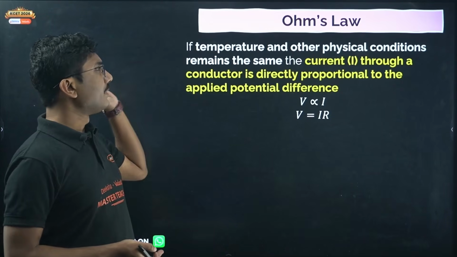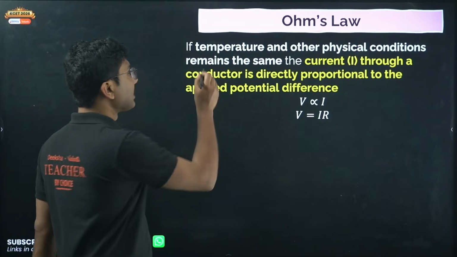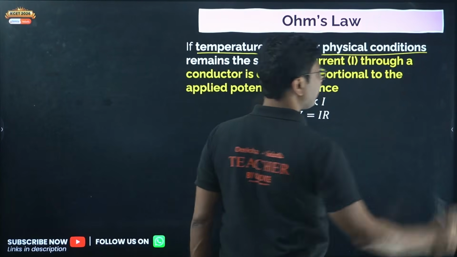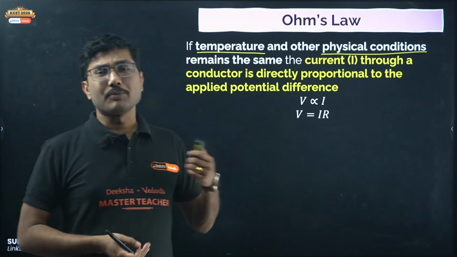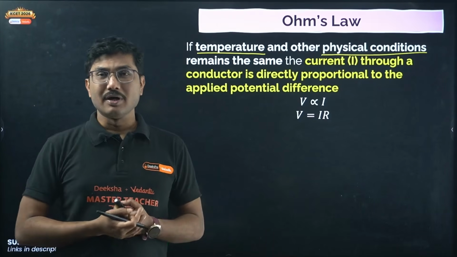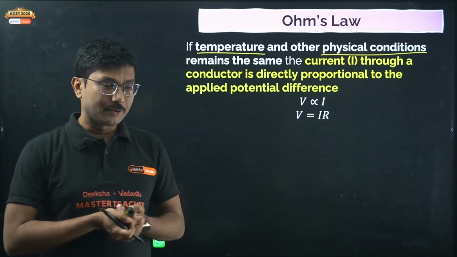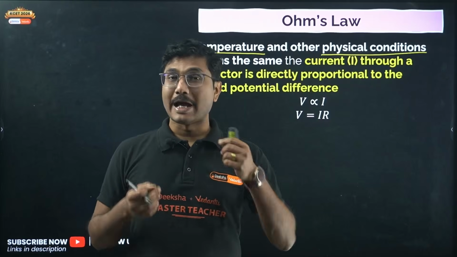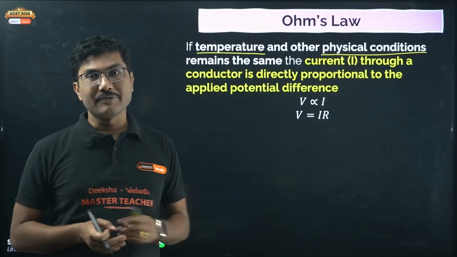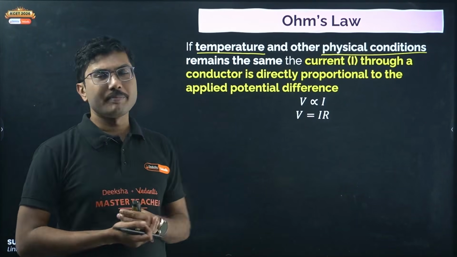So let's see. If temperature and other physical conditions remain the same, these are the two constants of Ohm's law: temperature and physical conditions. Physical condition means physical state. Suppose you are passing current through a conductor and suddenly the conductor melts and becomes a liquid. That means it is no longer in the same physical state as before. Physical state also refers to its dimensions: length, breadth, area. If you change them, then again Ohm's law will not be valid. Obviously the variables will change, so the exact form may not be valid.